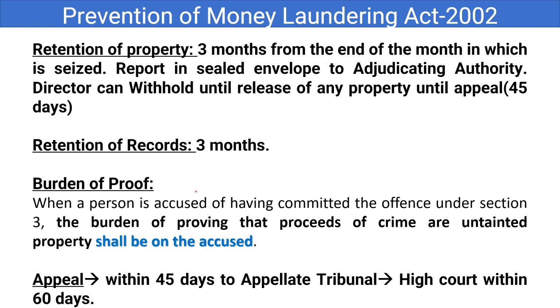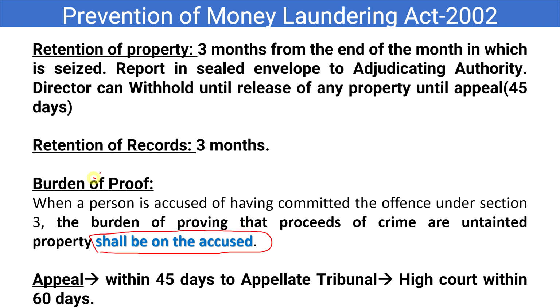And burden of proof, that means when a person is accused of having committed the offense under section 3, then the burden of proving the proceeds of crime or untainted property shall be on the accused. So here this is an important aspect. They may give a question like this also.